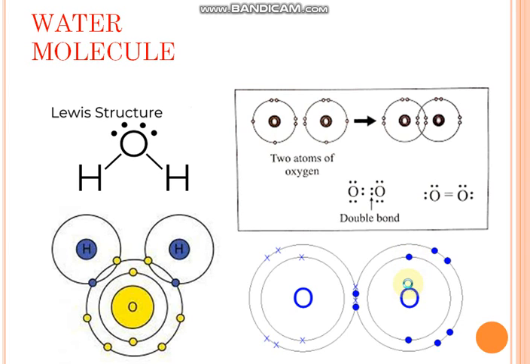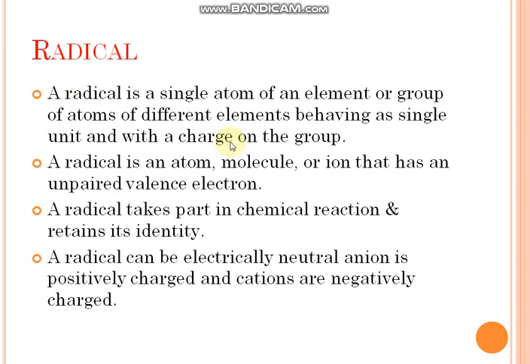Understood? Okay. Now we will see the radical. A radical is a single atom of an element or a group of atoms of different elements behaving as a single unit with a charge on the group. A radical is an atom, molecule or ion that has an unpaired valence electron. Radicals take part in chemical reactions and retain their identity. They take part in a reaction, but that doesn't mean they lose their identity.